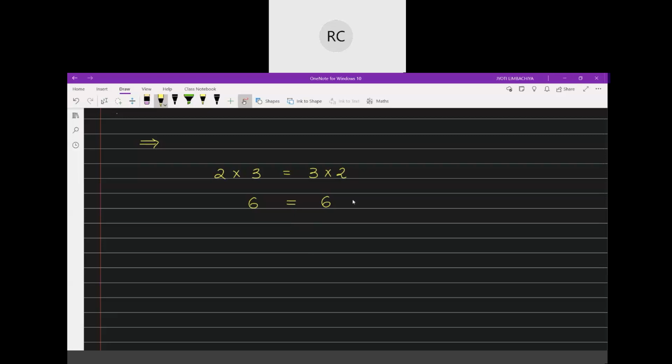Which means even if I change the order of the numbers in multiplication, the answer remains the same. And this is called order property. So what is order property?